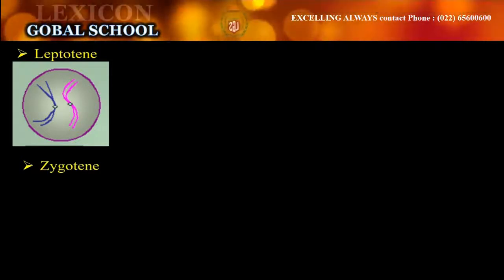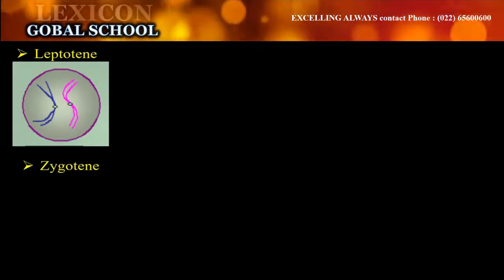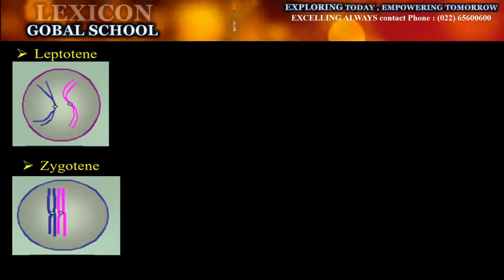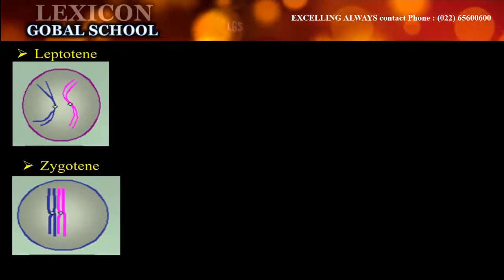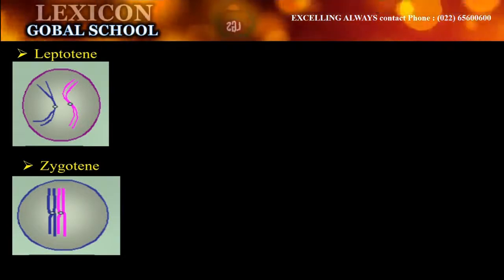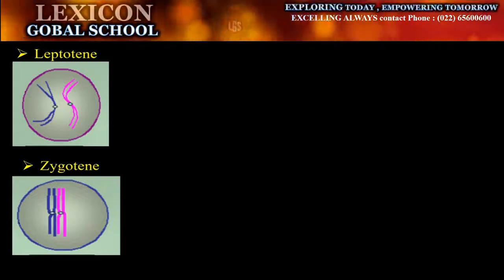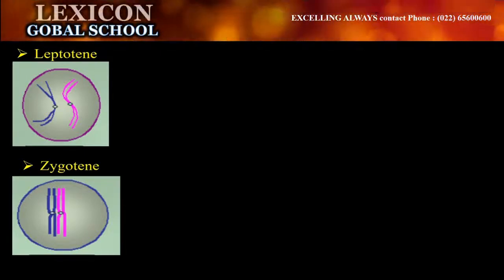Zygotene means pairing, right? So these chromosomes which are formed, they start coming close by and standing parallel to each other. They start pairing. In zygotene, homologous chromosomes start pairing. This pairing is called synapsis.